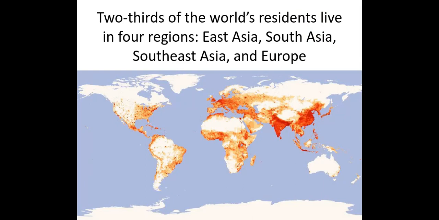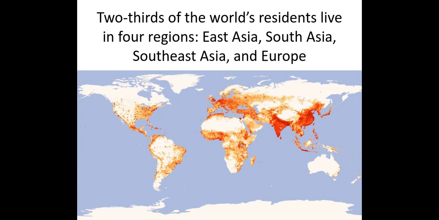And so, as we take a look at a global map, 2/3 of all human beings on this planet live in four regions: East Asia, which is China, Japan, and the Koreas; South Asia, which is the Indian subcontinent, India, Pakistan, Bhutan, Nepal, Bangladesh; Southeast Asia, which is the Indonesia, Vietnam, Philippines area; and Europe, predominantly Western Europe. Those are where most people live on the planet. Now, a distant fifth place would be the northeastern United States and southeastern Canada. So we are in the fifth most populated area on the planet in terms of regions.